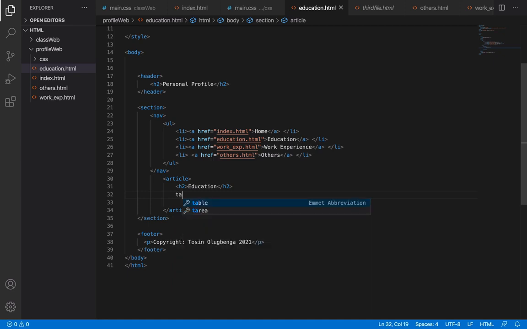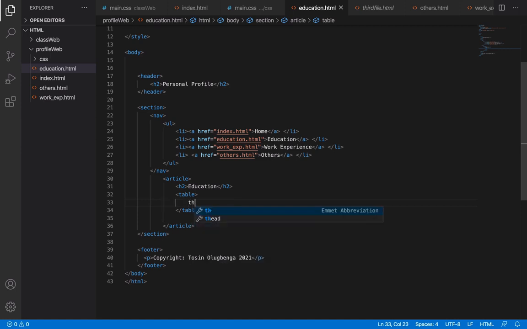So I'm going to use table, then thead. Inside the thead, I think we'll have three td. We'll call this one name of school.